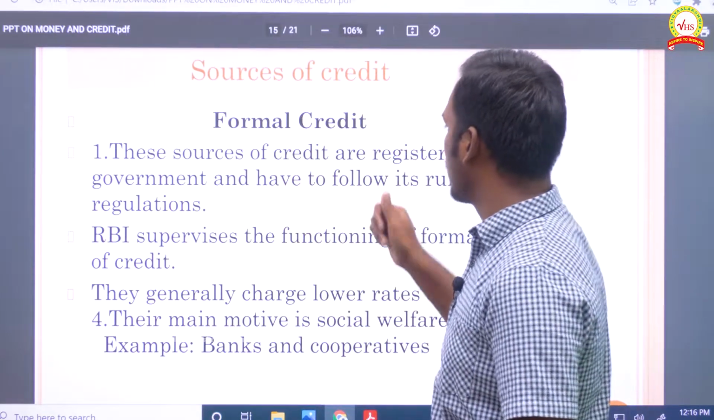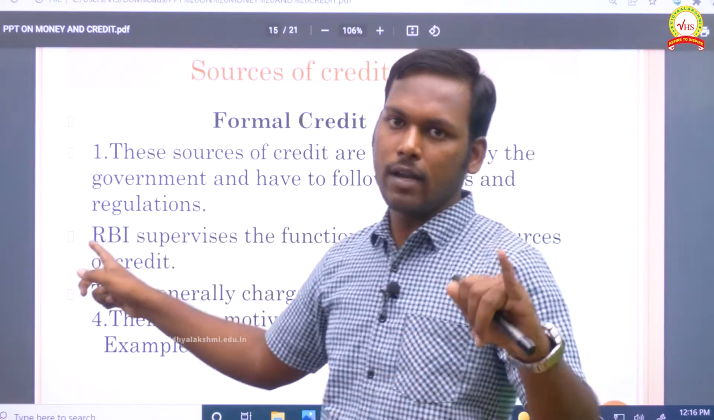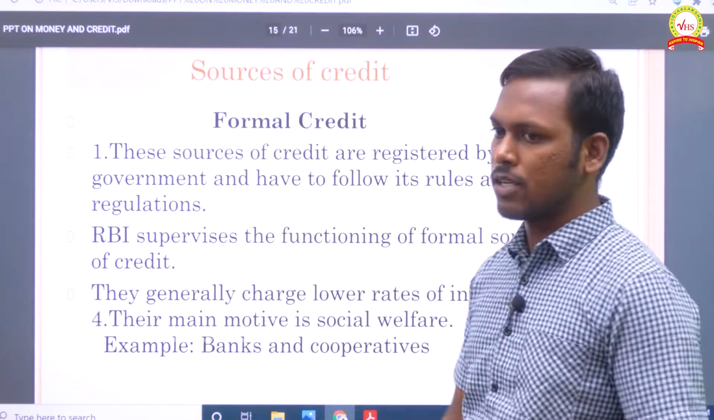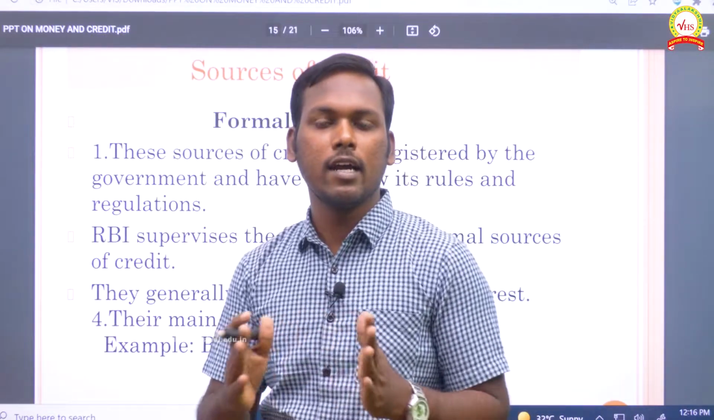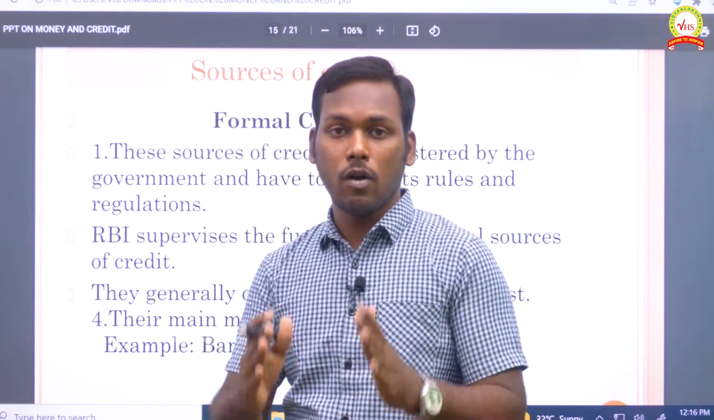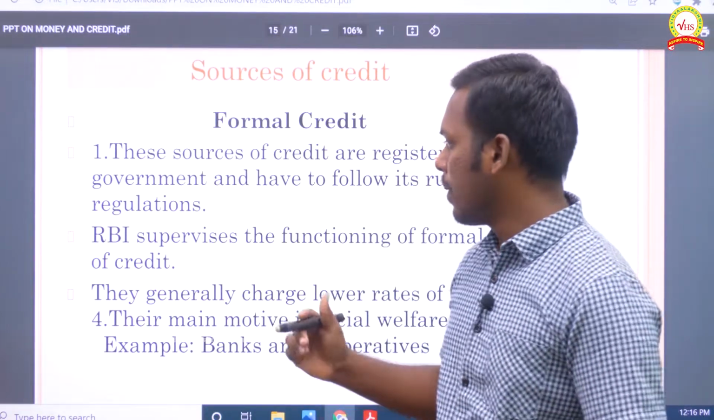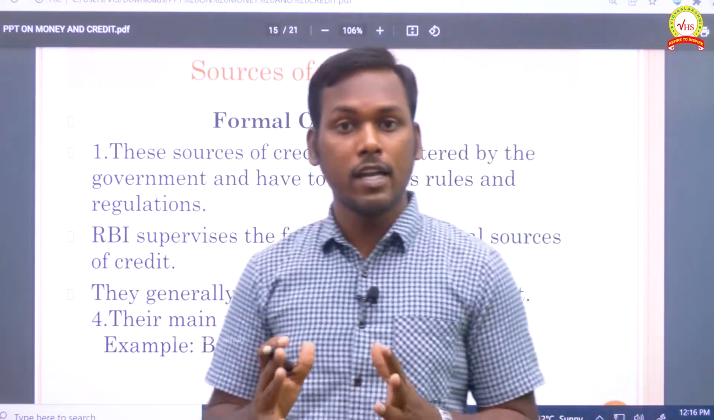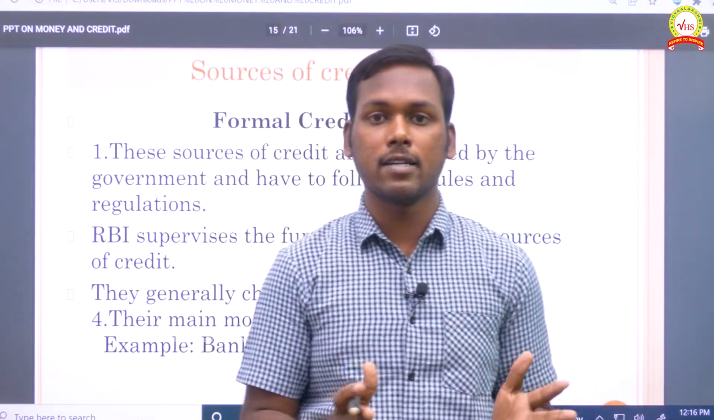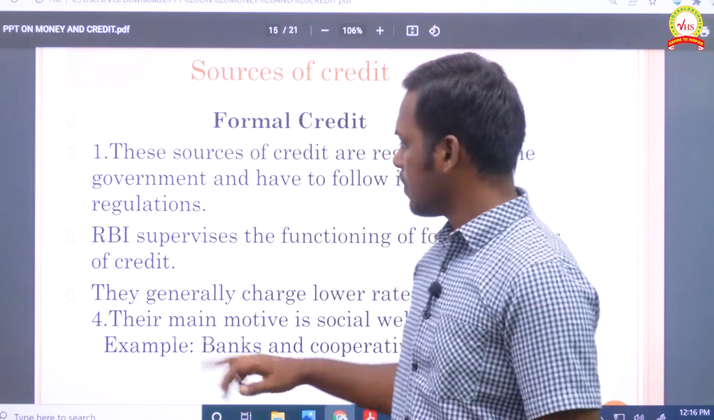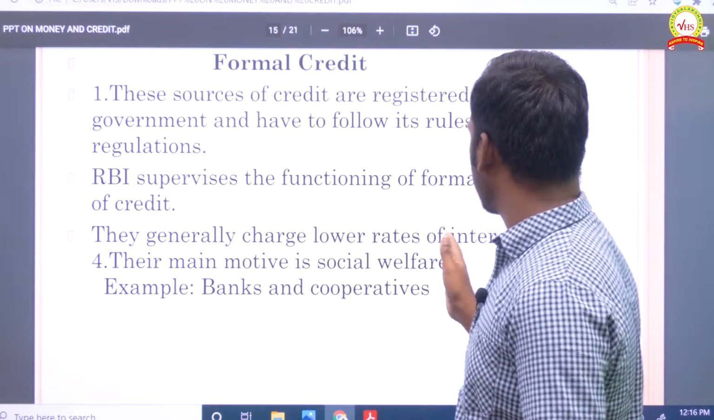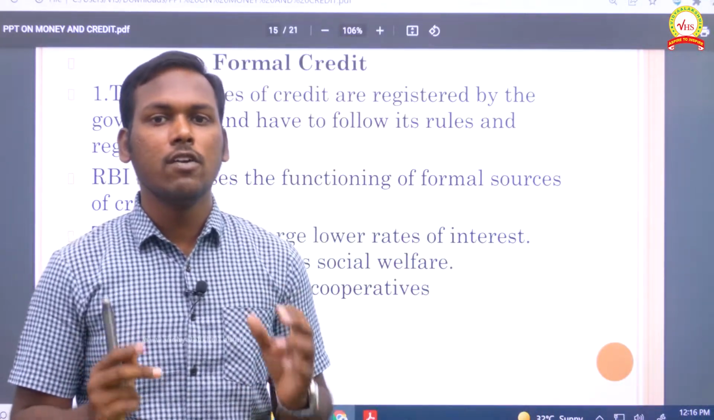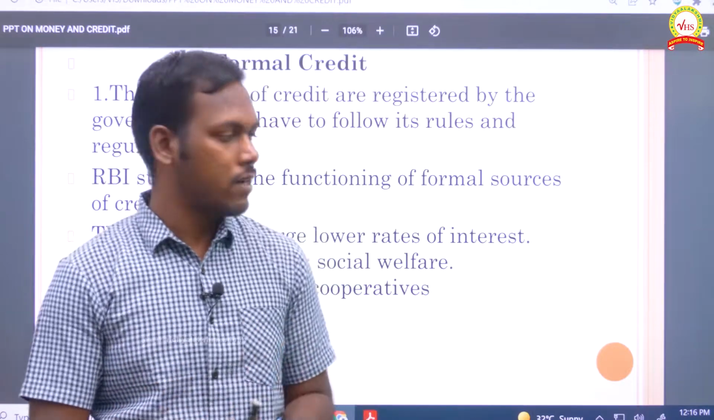These sources of credit are registered by the government. Number one, they are registered with the government, so there is no worry, and they have to follow its rules and regulations. Obviously, they can't do any kind of injustice to the people. They abide by the rules set out by the government. And RBI supervises the functioning of formal sectors of credit. RBI will have an eye on all the banks, and they generally charge lower rates of interest. If you get a loan from the formal sector, you will be given a very low rate of interest.